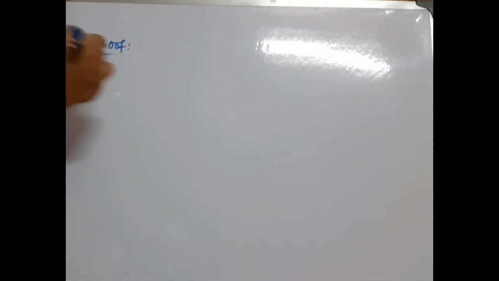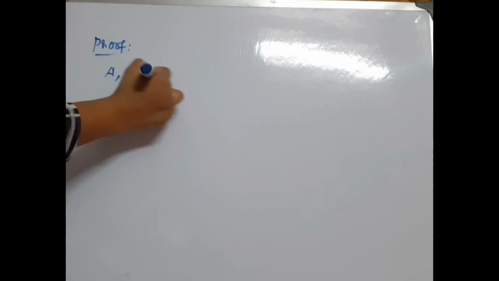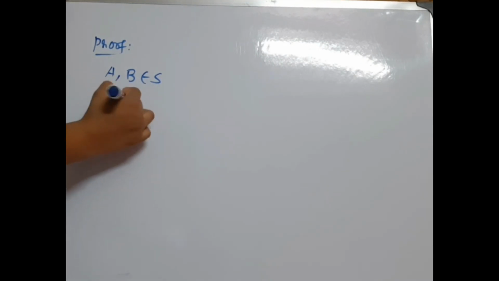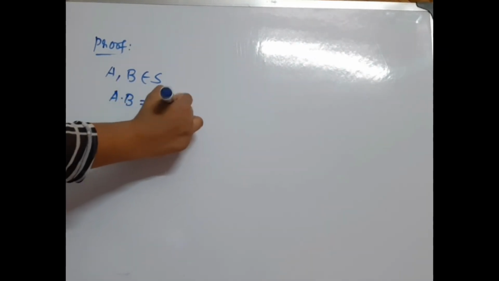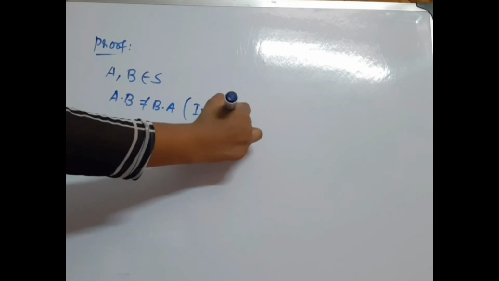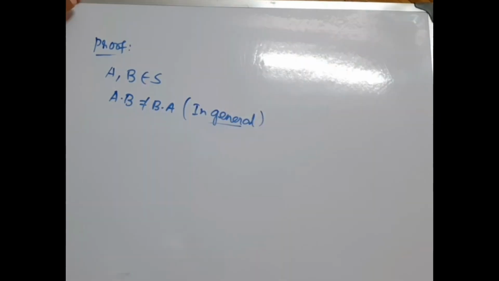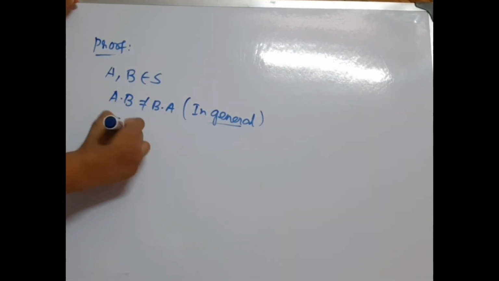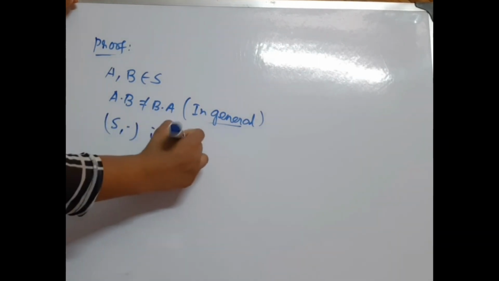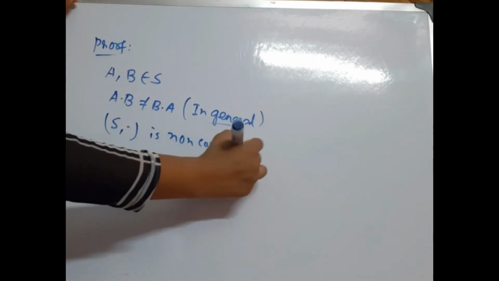We know that for matrices A, B belonging to S, A dot B is not equal to B dot A in general. So the group is a non-commutative group.